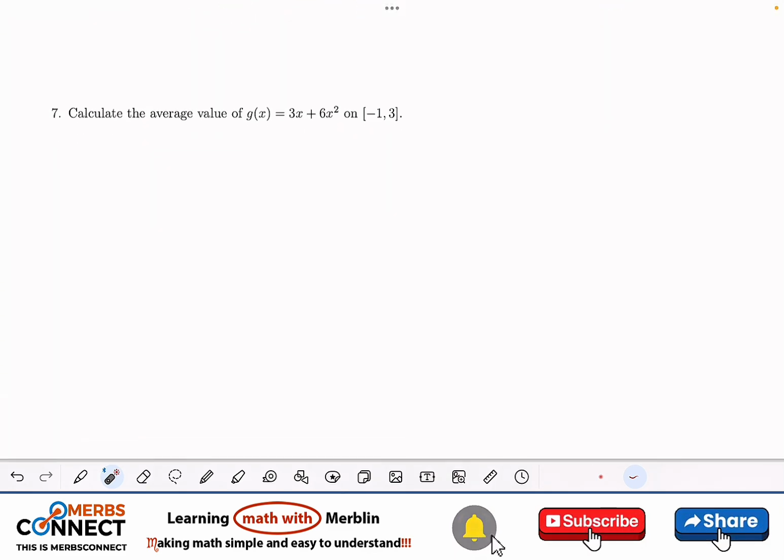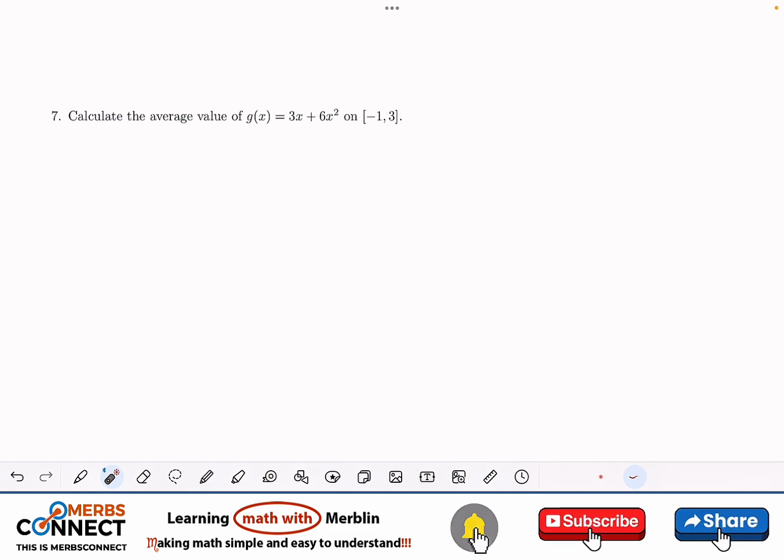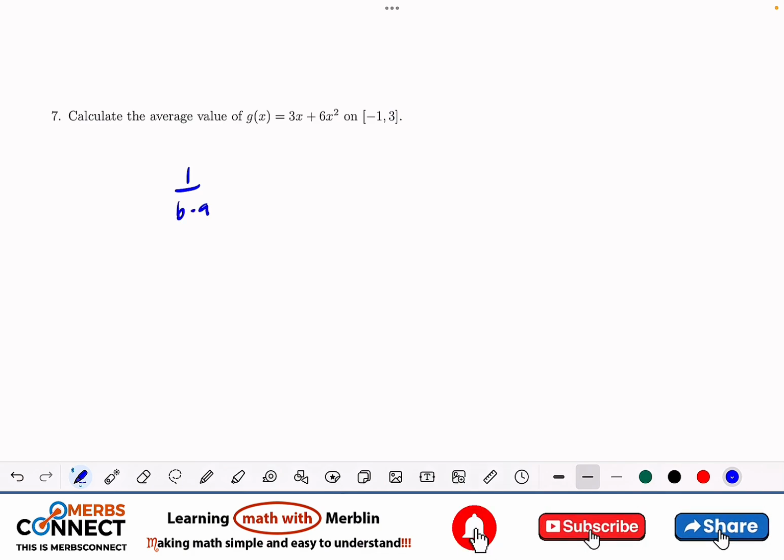Let's do the last one. And the last one, we are going to write our final answer very big, because that's our final question, right? So let's go through that and see what we are going to get. So we want to find the average value. So we need to do integration, and the integration here should be 1 divided by b minus a, integration from a to b. This is g, so this will be g of x dx.